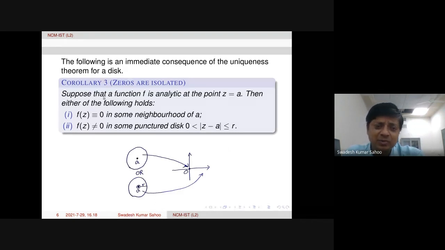So let us try to prove this. Suppose the second condition does not hold; then we prove the first condition holds. Of course, one can also assume that the first doesn't hold and then prove the second holds. Either one is fine. In the proof I'm giving you, suppose the second is not happening, then automatically the first will happen, because they are just opposite.